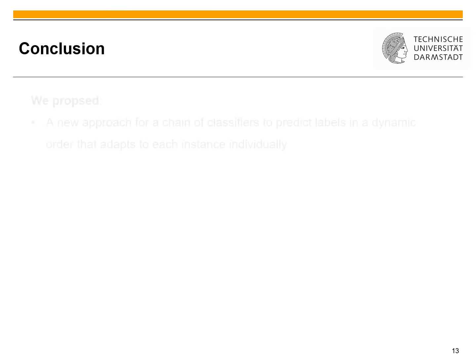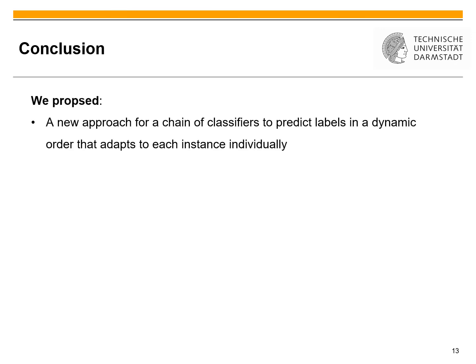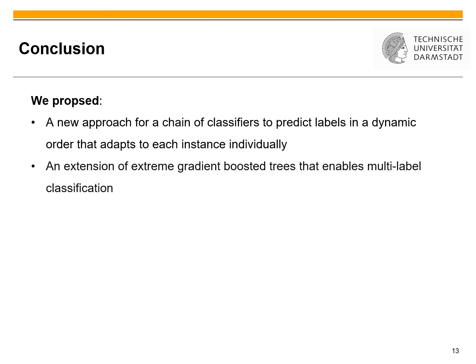This takes us to our conclusion. We have proposed a new approach for a chain of classifiers to predict labels in a dynamic order and adapt to each instance individually. We have also proposed an extension to the extreme gradient boosted tree algorithm that allows multi-label classification, which is not possible in the default version.